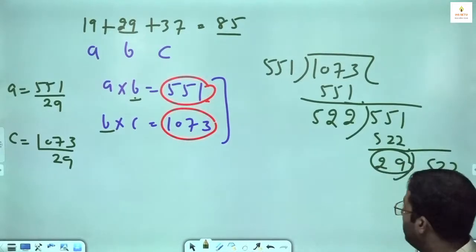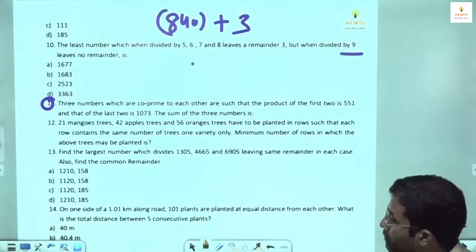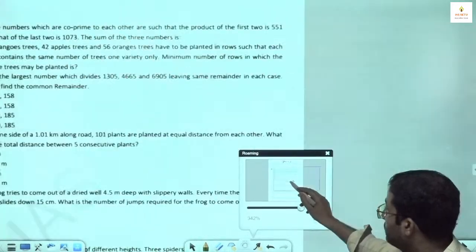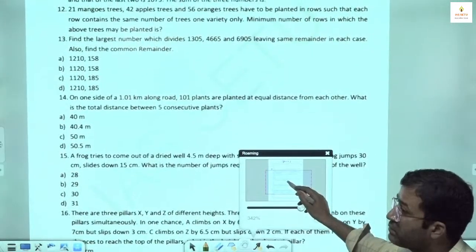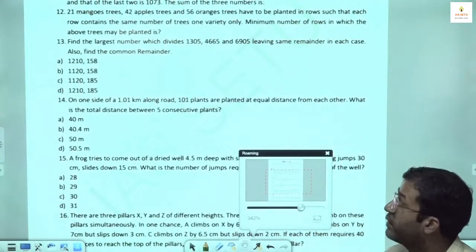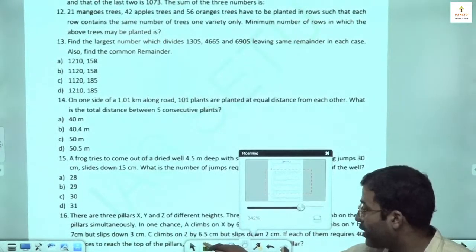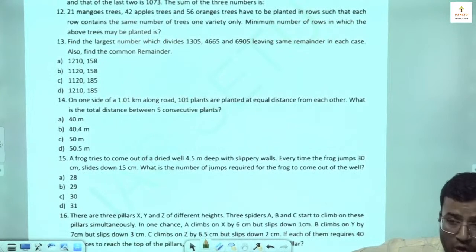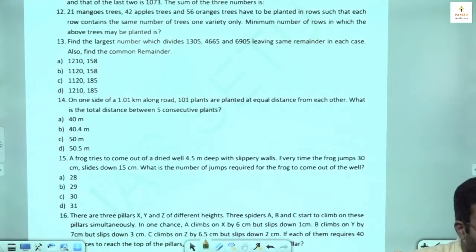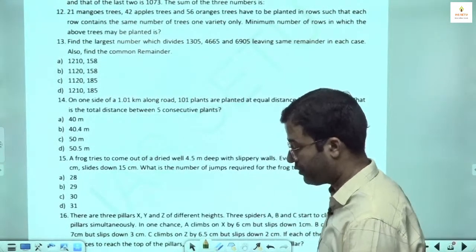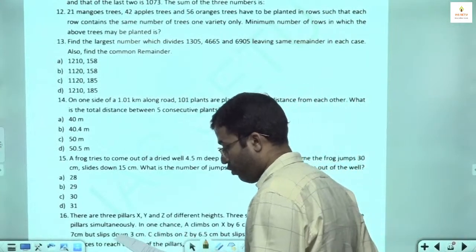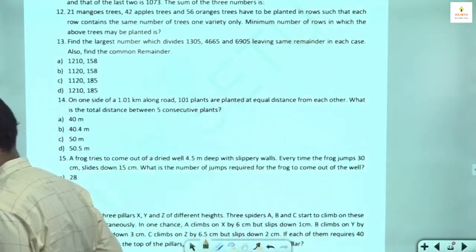Okay, next question number 12. "21 mango trees, 42 apple trees, 56 orange trees have to be planted in rows such that each row contains the same number of trees of one variety only."